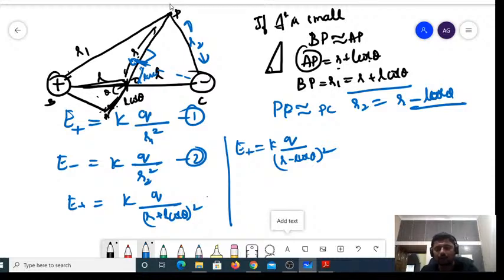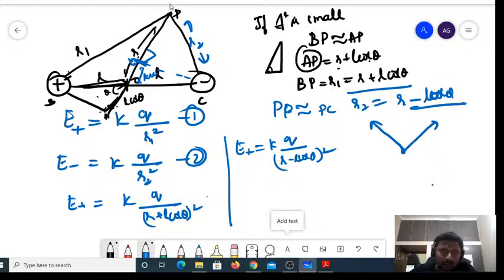So how do you calculate the electric field at this point? Let us see. At this point P, E positive would be acting in this particular direction, and E negative would be acting in this particular direction.